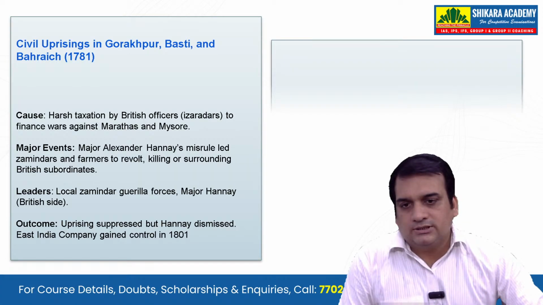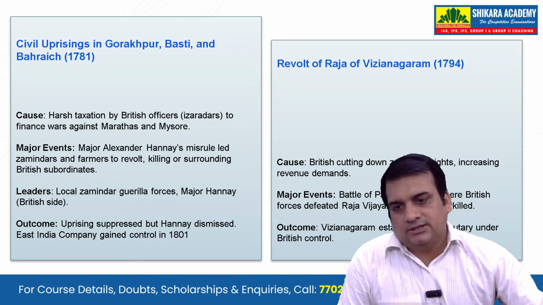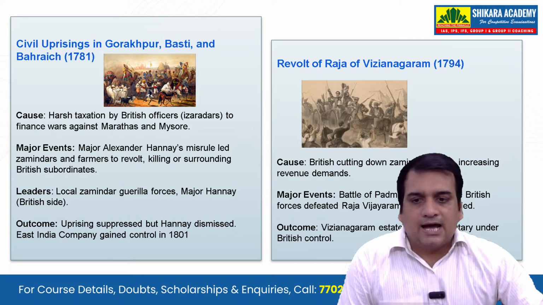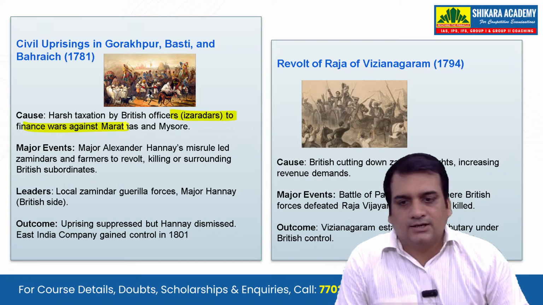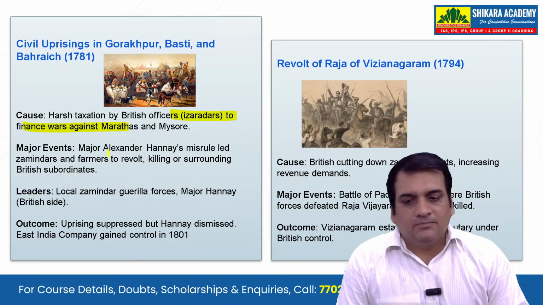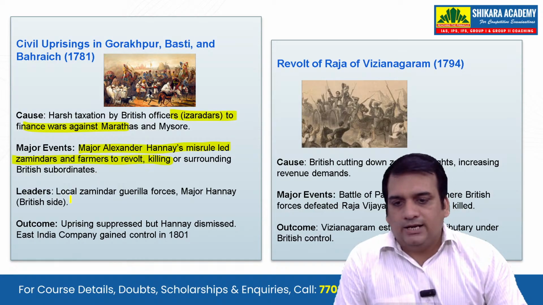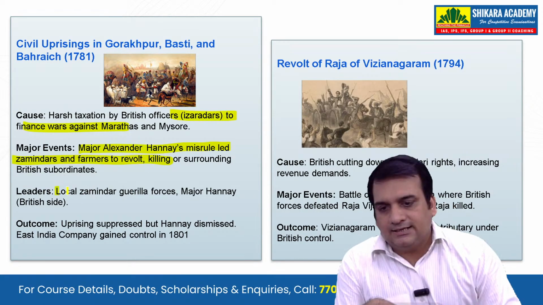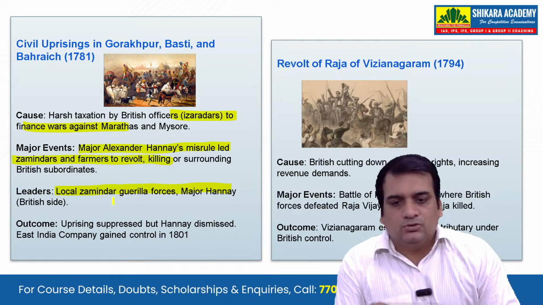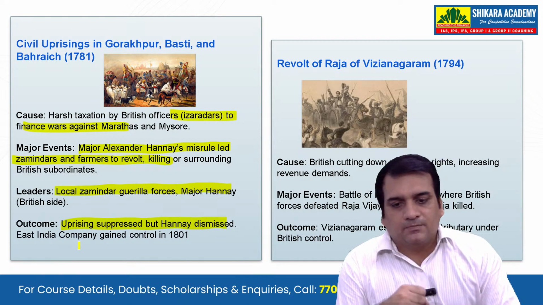Next is the civil uprising in Gorakhpur, Basti and Bahraich at that time. The causes were the harsh taxation by the British officers or the ijaradars to finance wars against the Marathas and Mysore. The major event was that Major Alexander Hannay's misrule led zamindars and farmers to revolt against the king or the surrounding British subordinates. Leaders: local zamindars, guerrilla forces, Major Hannay on the British side. The outcome was that the uprising was suppressed but Hannay was dismissed.